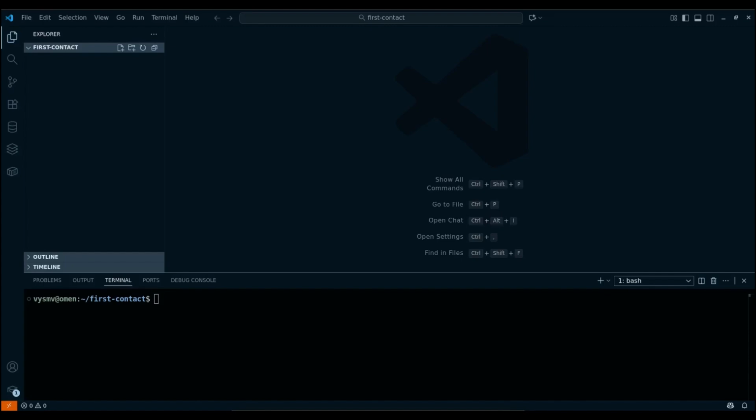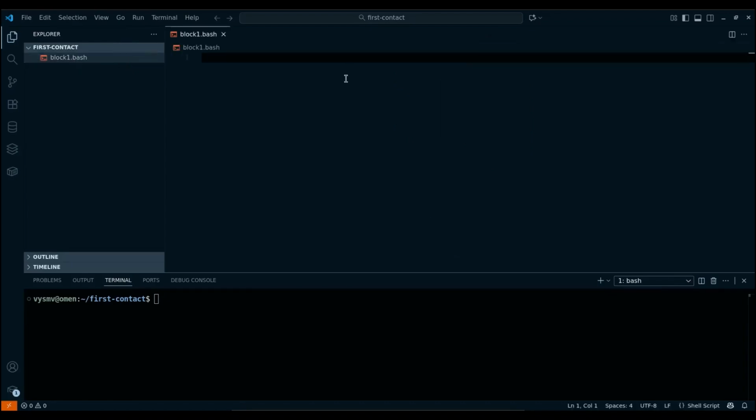We currently only have an empty first contact directory. This is the conditional directory for our project. To create the project structure, I will run a bash script. Essentially, I just scripted what I could have done manually throughout the explanation. In other words, I just took a slightly different approach. I will show the script or fragments of it and explain what it does, and then we will run it and analyze the result. In general, let's create a file called block1.bash and paste the code into it.